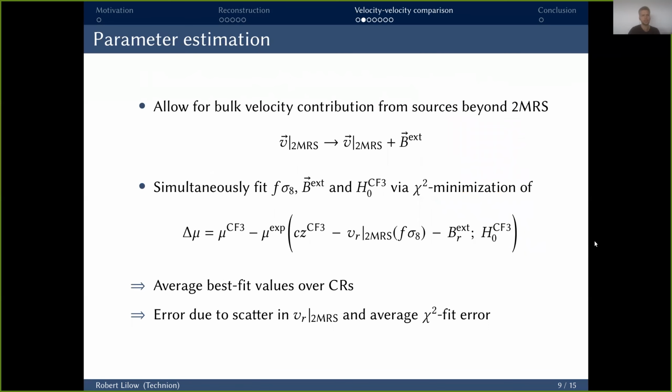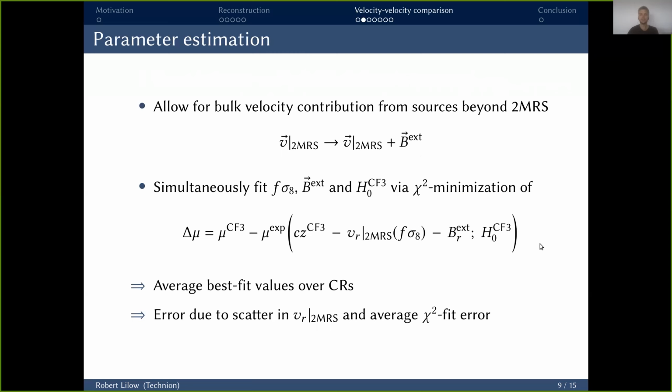So how do we compare them? We look at the distance moduli because these are the quantities directly constrained, observed by cosmic flows. So we look at the difference between the observed distance moduli and the one we expect given the observed redshifts, corrected for our reconstructed peculiar velocity. There are two more things we have to take into account. First of all, our velocities inside 2MS also have notable contributions from the sources beyond our reconstruction volume. So we describe those by allowing to fit an additional global bulk flow contribution, the external.